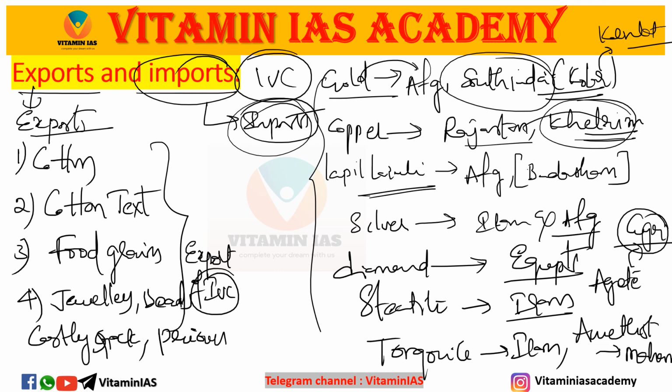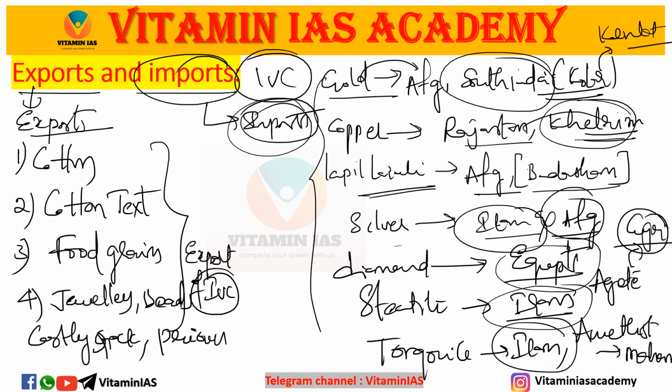Lapis lazuli from Afghanistan, the place called Badakhshan. Silver from Iran and Afghanistan. Diamonds from Egypt. Steatite from Iran. And turquoise from Iran. These are the exports and imports of the Indus Valley civilization.